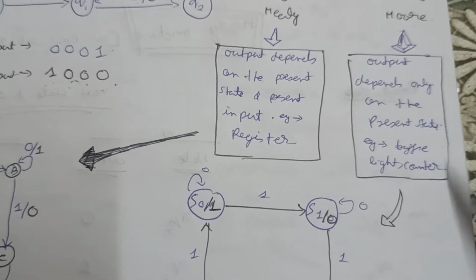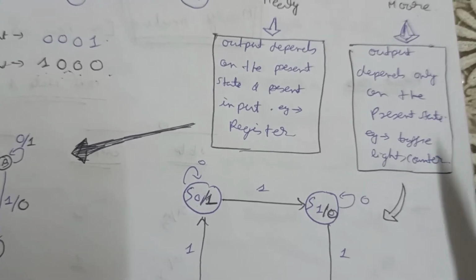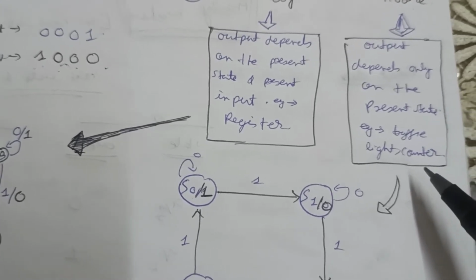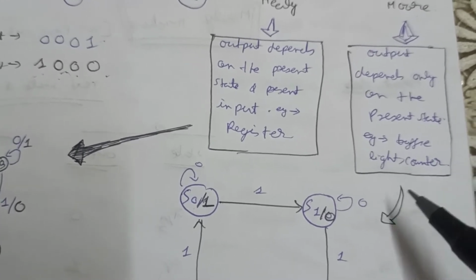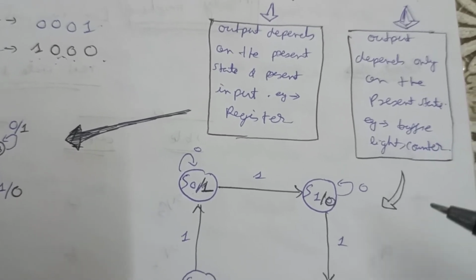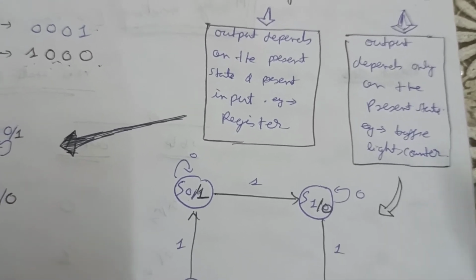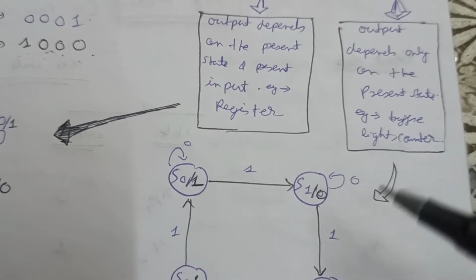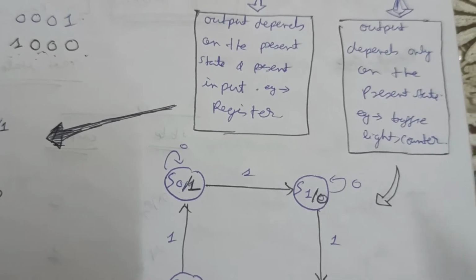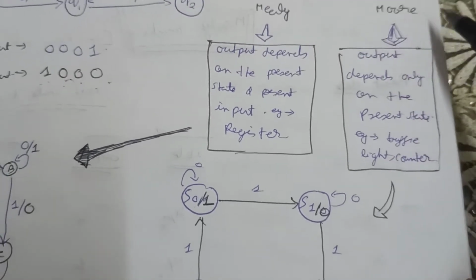So let's see, I think you already know what a counter is. For the counter, only the present state decides what is going to be the next state. So if the value of a counter is already 3, and it is an up counter, we all know that the next value is going to be 4, and after that 5. So if we know the present state, we can predict the next state. Okay, for the Moore machine.